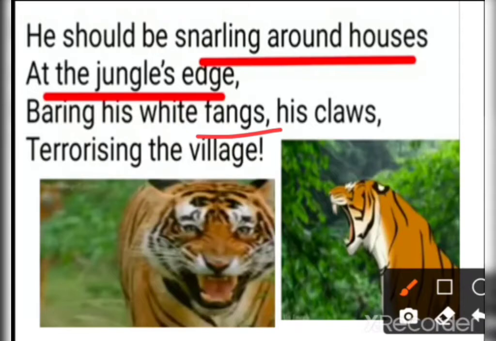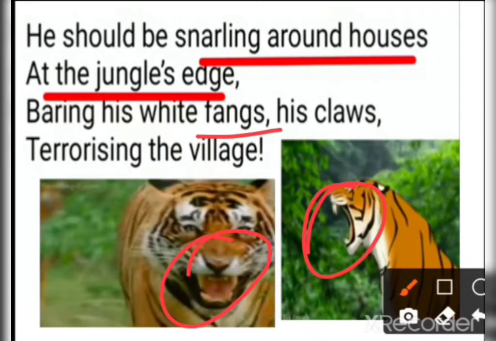He should be growling at the edge of the jungle near some village, which is situated at the edge of the jungle. He would be showing his white fangs and claws. So fangs means what? Teeth. And claws are the toes which have big nails, you know.